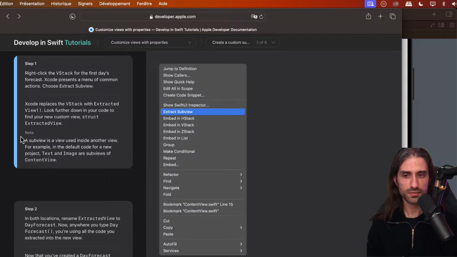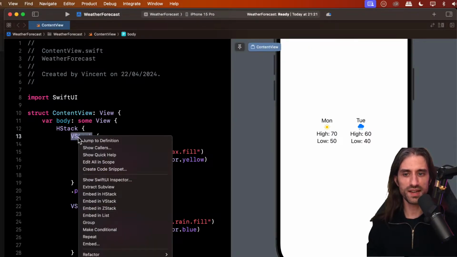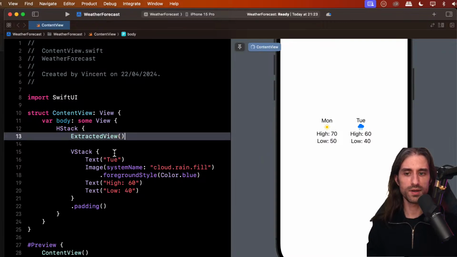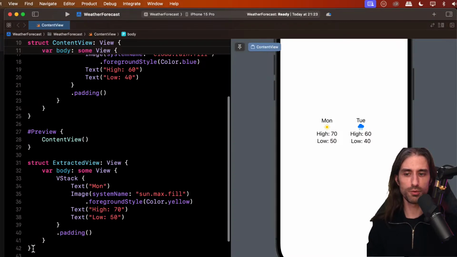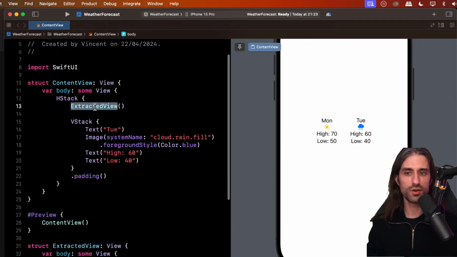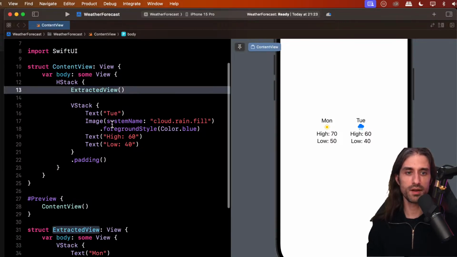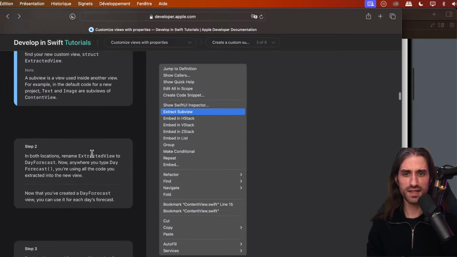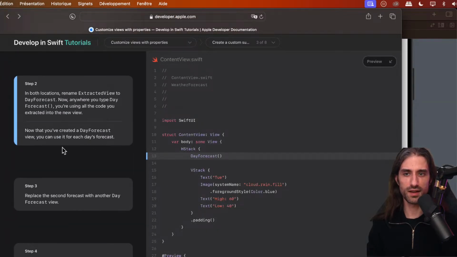A subview is a view inside another view. For example, in the default code for a new project, Text and Image were subviews of ContentView. You might also see the word child view, and you can consider child view and subview to be basically synonyms. Most of the time they will be used to describe the same thing. So let's do that. We select the first VStack and we do Extract Subview, and you can see it created a new view here at the bottom of the file, which is then used right here. And of course, I could use it a second time if I wanted. But let's see how the tutorial gets to this point.